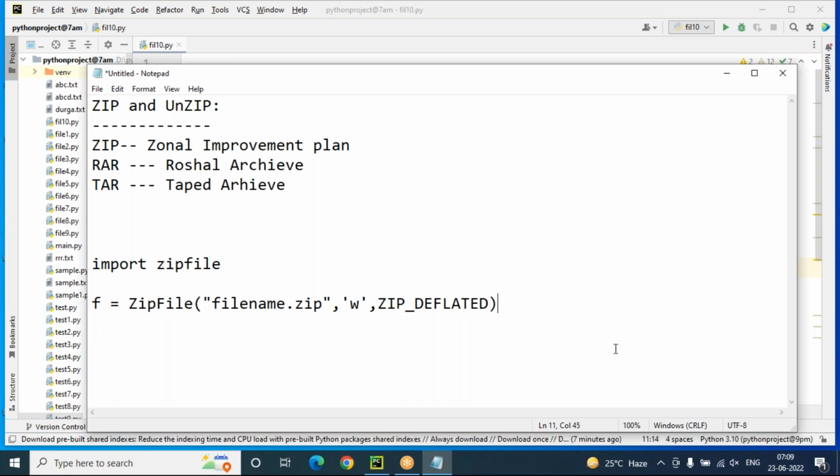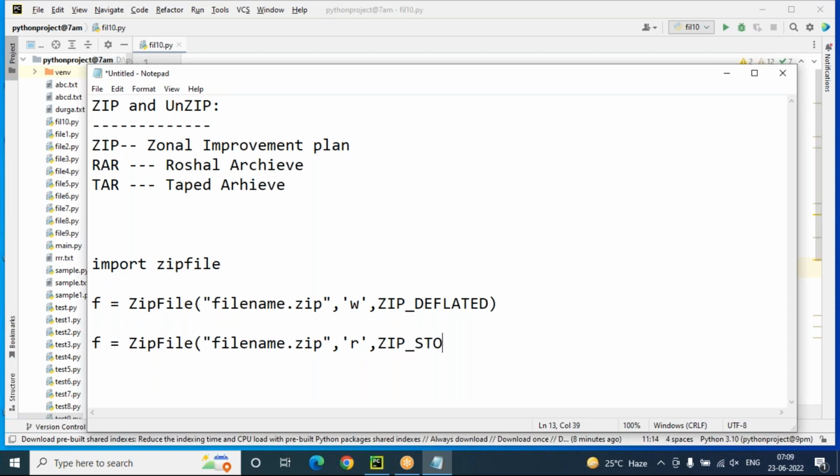But the same thing if you want to do unzip. Unzip means we can extract the files from the zip folder. Just as we upload text files to the zip folder, we can also extract files from the zip folder. How to do it? So f is a file object equals zipfile.ZipFile of file name dot zip extension, comma mode is read mode, and ZIP underscore STORED.